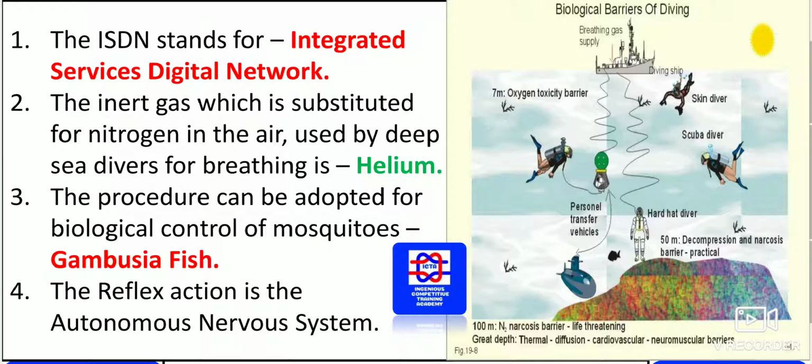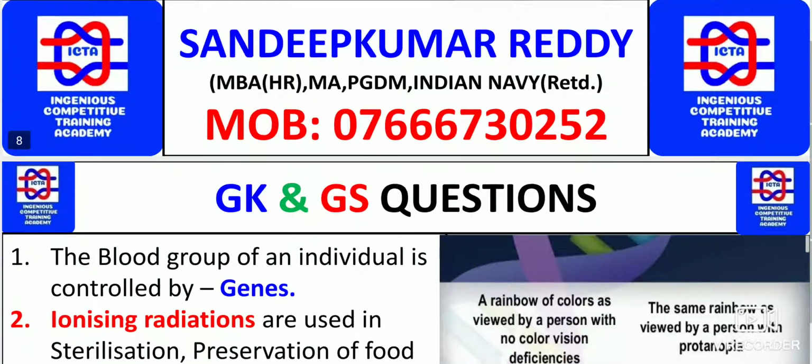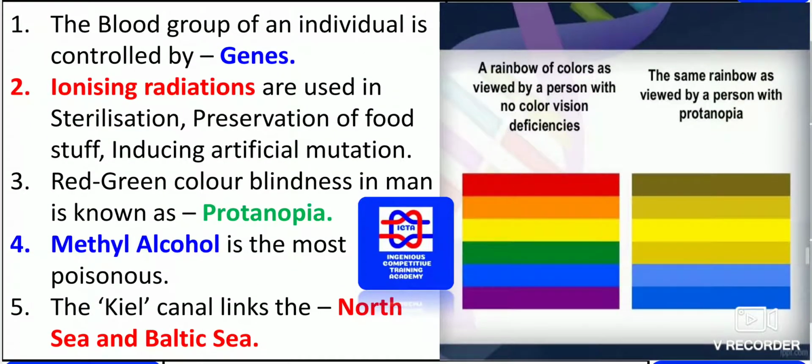The reflex action is controlled by the autonomous nervous system. We knew that whenever we touch the hot portion of any utensil, we take the hand back. That is due to the autonomous nervous system only. So you have to go through whatever has been given in the slides.